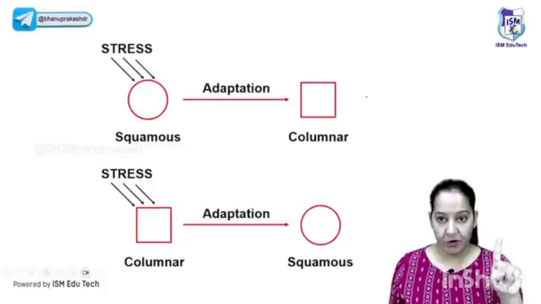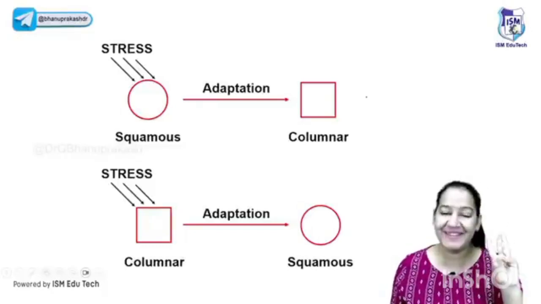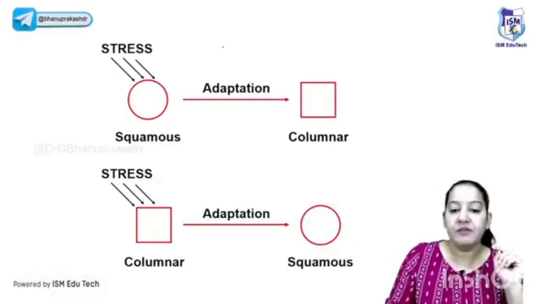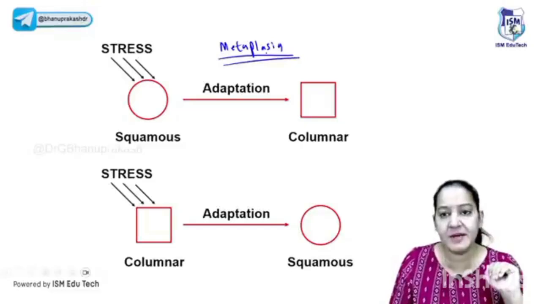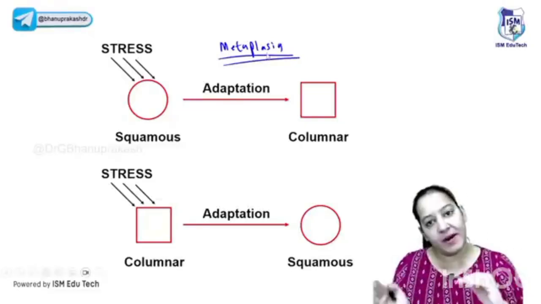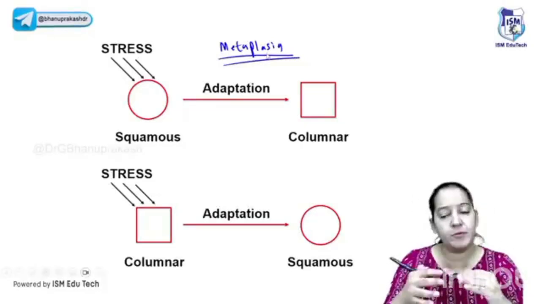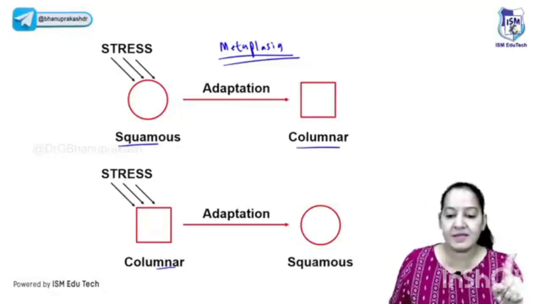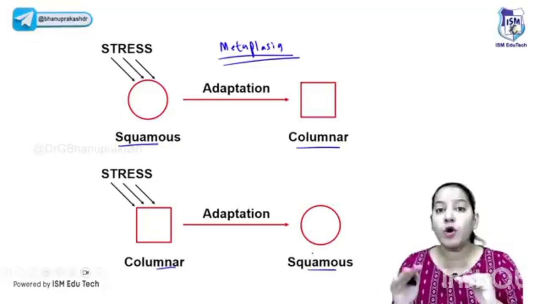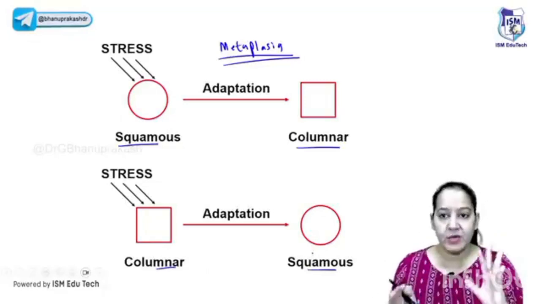So we are done with three: hypertrophy, hyperplasia, atrophy. Coming to the fourth adaptation. What is the fourth adaptation? The fourth adaptation is metaplasia. What is metaplasia? It is transformation of one type of cell to another. One type of mature cell is transformed to another type of mature cell. I mean to say, either the squamous cell is converted into columnar or the columnar cell is converted to squamous. So either squamous to columnar or vice versa, columnar to squamous. So it is known as metaplasia.